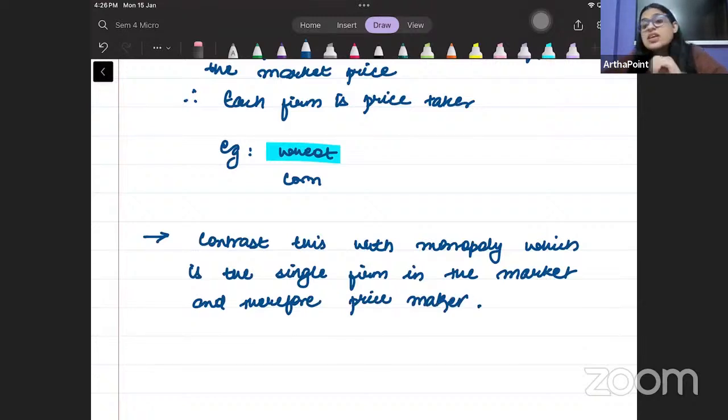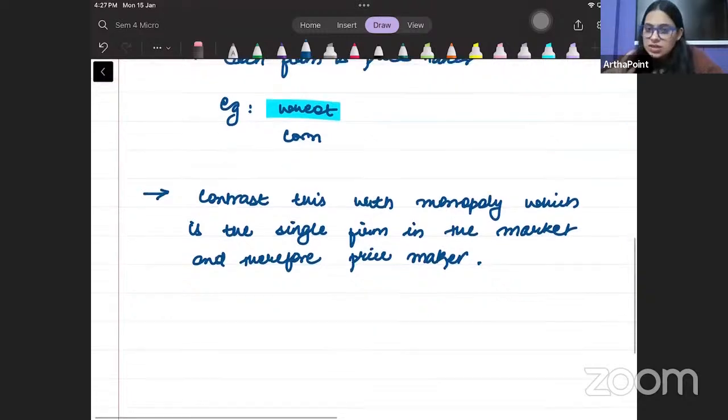So monopolist is a single firm in the market. So it can decide the price at which it wants to sell. किस price पे मुझे बेचना है मैं decide कर सकता हूँ.